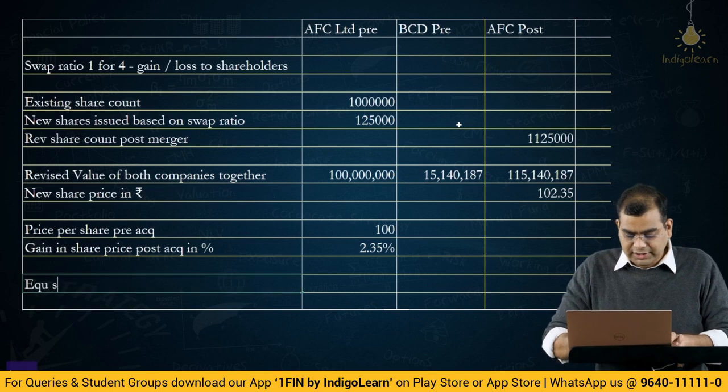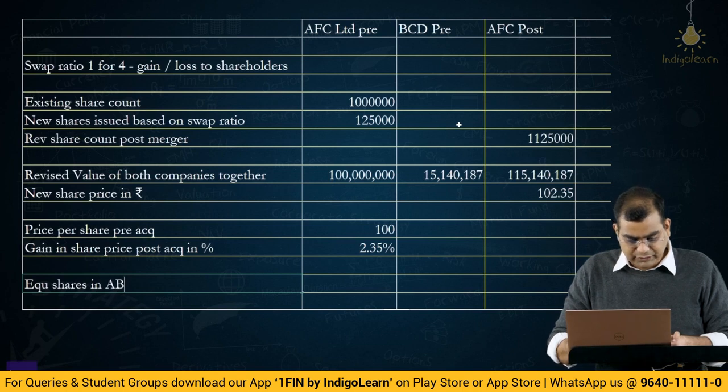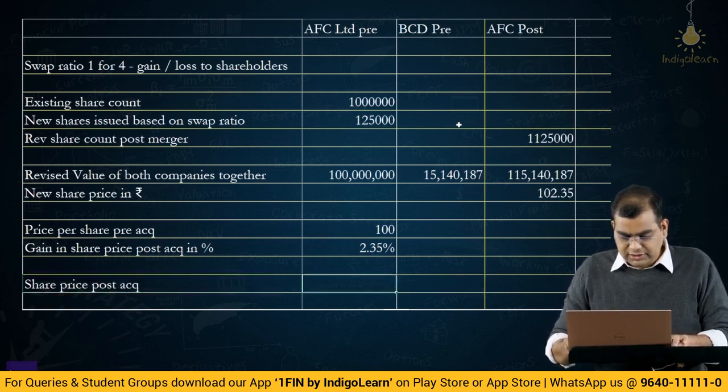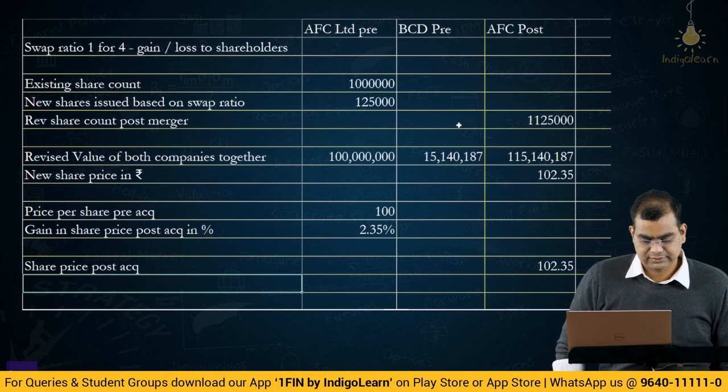Now, equivalent shares in ABC, or rather let me say the share price post-acquisition is how much? 102.35. Then let me put equivalent shares.